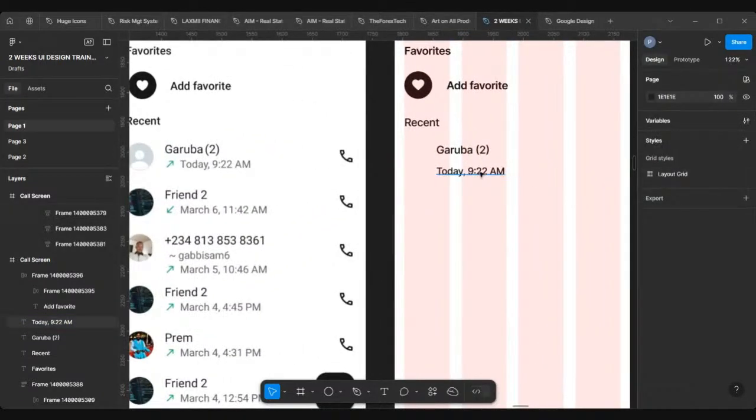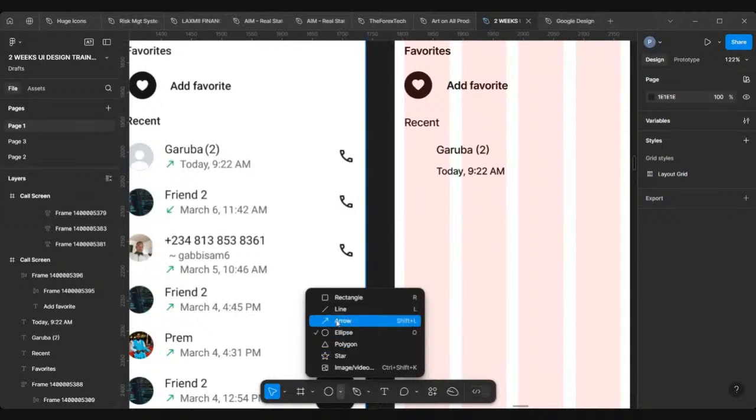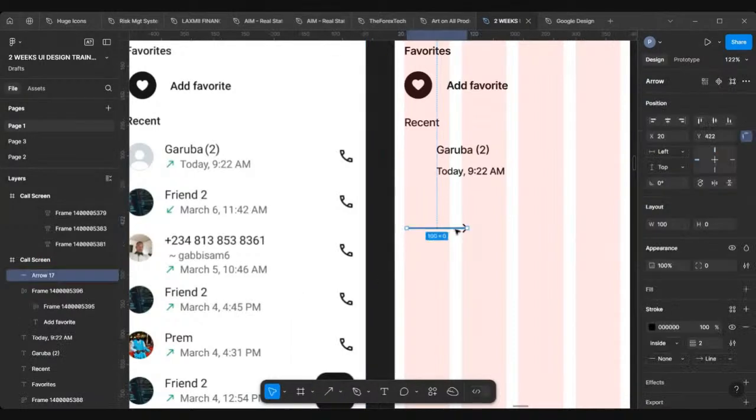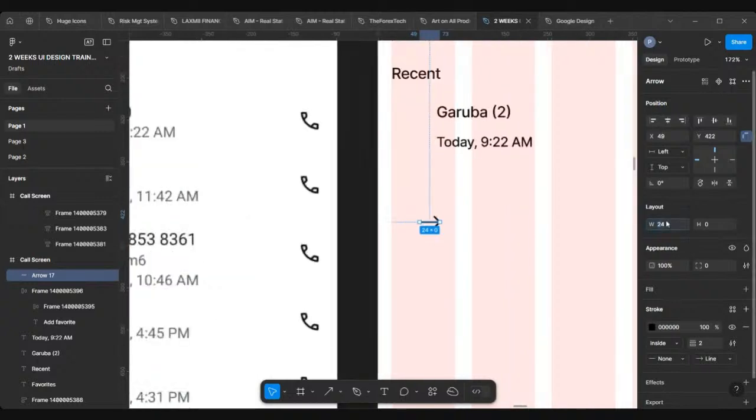I've reduced that to 16. Next thing I have to get is my arrow key. I'll come over to the shape again. You can see the arrow here. I'll click on it, click and drag like that. Notice that this is tilted. Mine is it vertical or horizontal? This is horizontal. The width is 100. I'll make it 24 so it will be short, or even 20. Let's do 20.